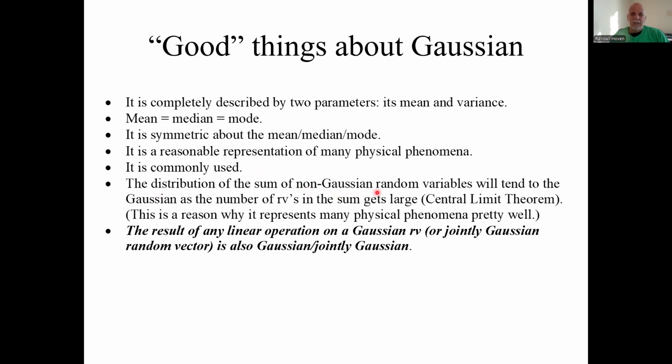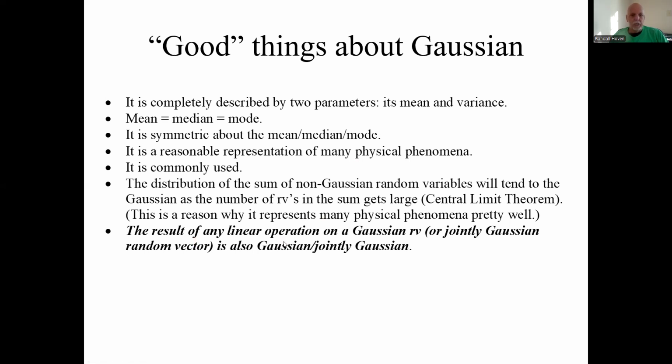The distribution of a sum of non-Gaussians, as you make bigger and bigger sums of more and more things, will tend to a Gaussian distribution as the number of those random variables gets large. That relationship is called the central limit theorem, and it's kind of why the Gaussian represents many physical phenomena, because there are many things going on in physical phenomena that sum up to a Gaussian.